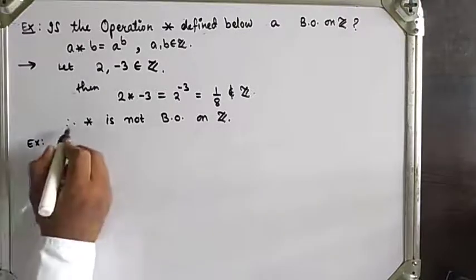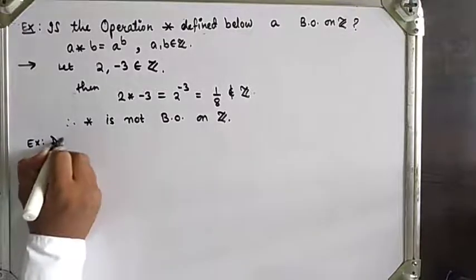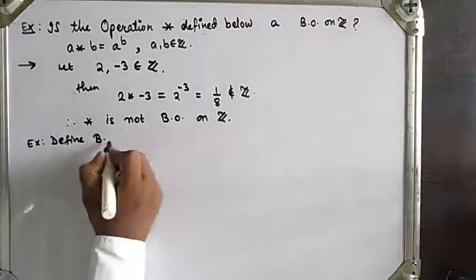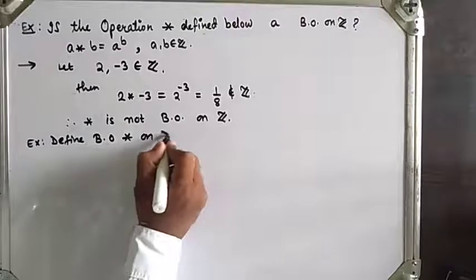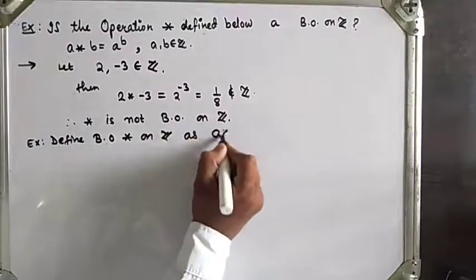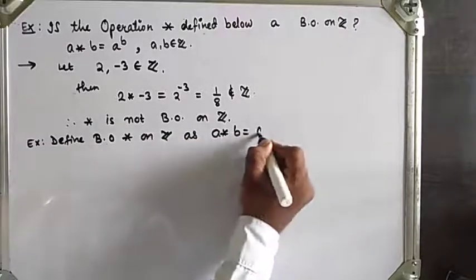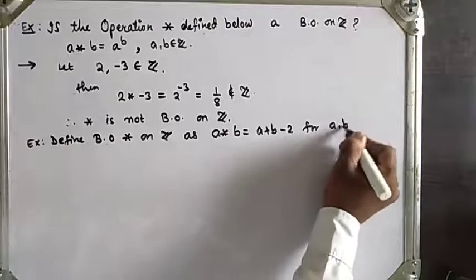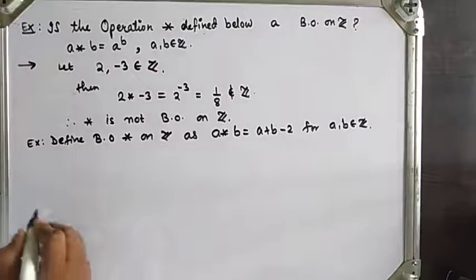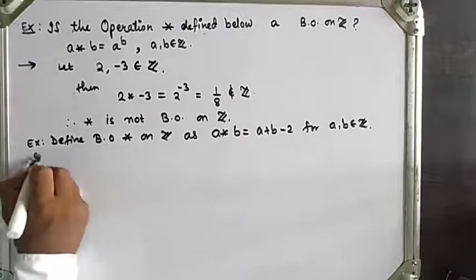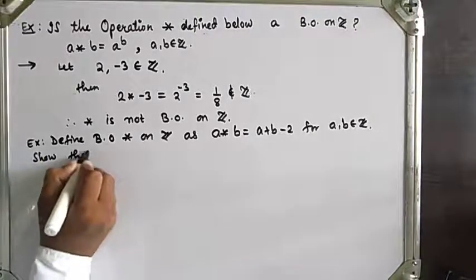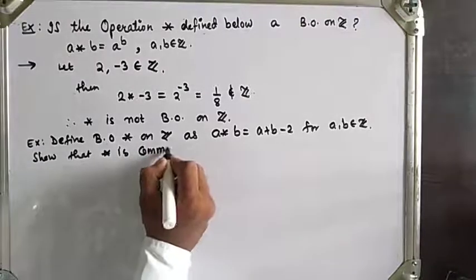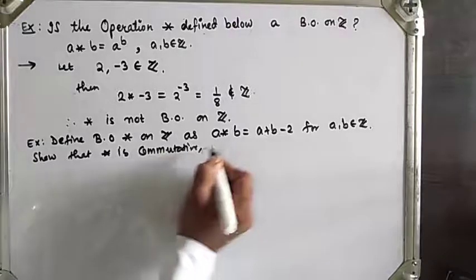Define binary operation star on Z as a star b is equal to a plus b minus 2 for a, b belonging to the set of integers. Show that star is commutative and associative.